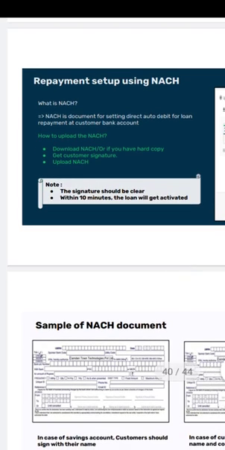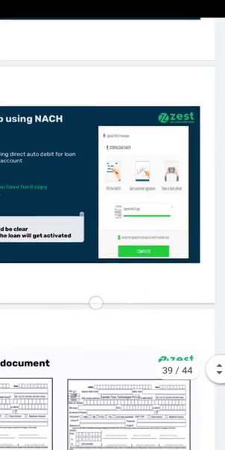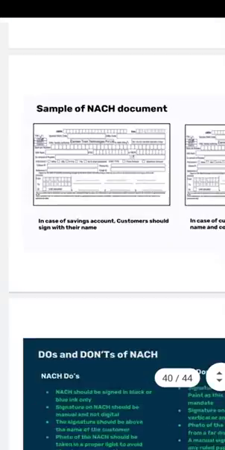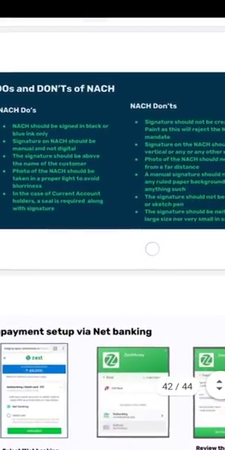How to upload the NACH? Download NACH, or if you have a hard copy, get the customer's signature, upload NACH. The signature should be clear. Within 10 minutes the loan will get activated. Sample of NACH documents. Do's and don'ts on NACH.